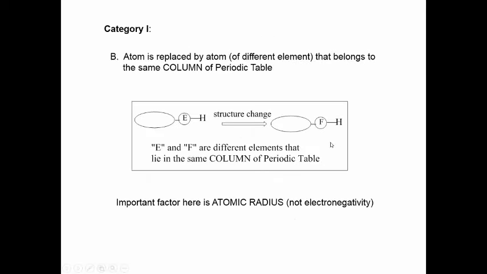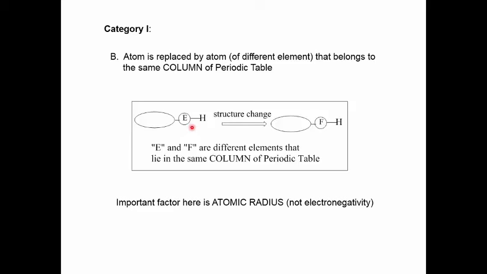All right. Next, we'll look at a second subcategory under Category 1. We'll call this subcategory B. And in this subcategory, the structure change that we make will be as follows. We'll look at the atom directly attached to the acidic hydrogen, and we'll replace that atom by an atom of a different element. Now, both elements will belong to the same column of the periodic table.